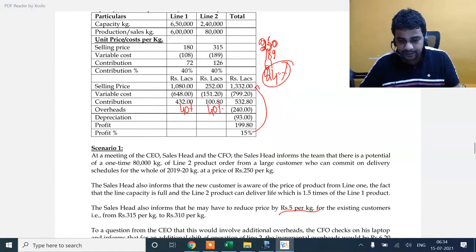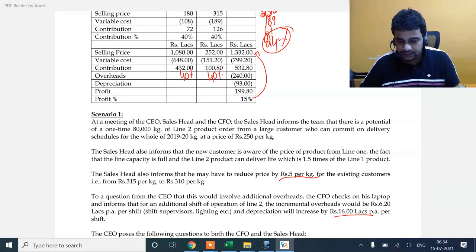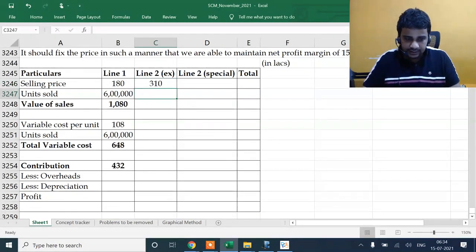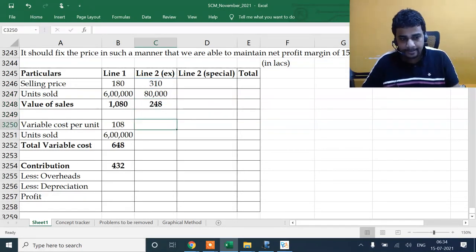The existing price will have to fall to 310 for the existing customers. 80,000 into 0.8, 310.